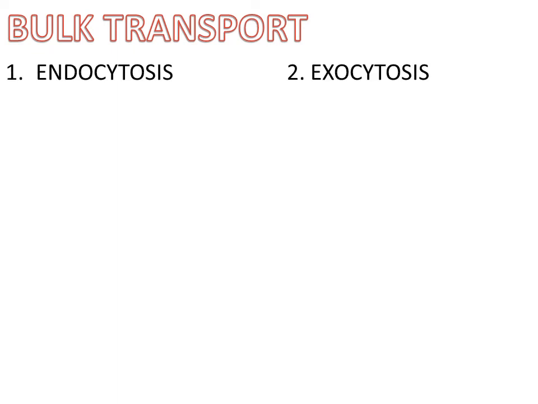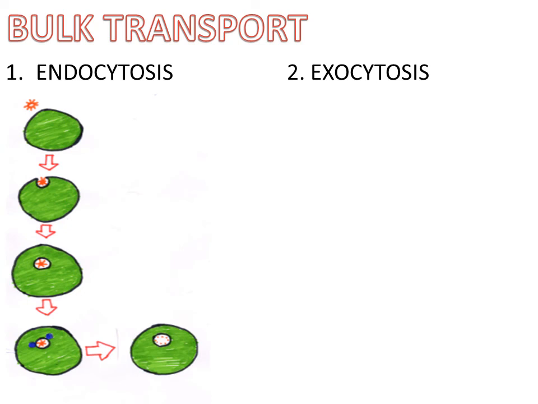Bulk transport. Bulk transport is a type of transport which involves the transport of large amounts of substances, like lipid droplets and food particles, across the cell membrane by utilizing energy. Bulk transport is divided into 2 types: one is endocytosis and the other is exocytosis. Endocytosis is a cellular process in which substances are brought into the cell by engulfing, meaning covering them with its membrane.